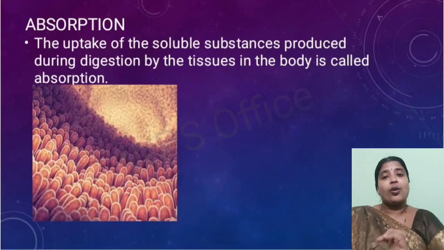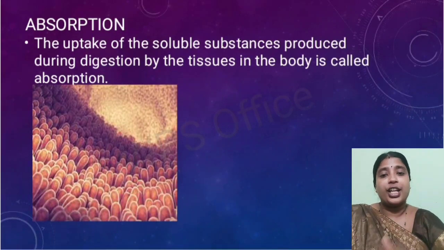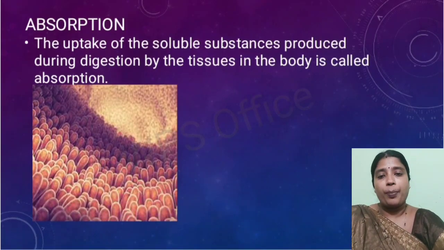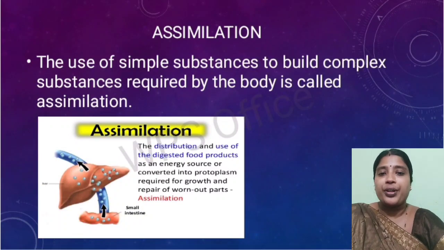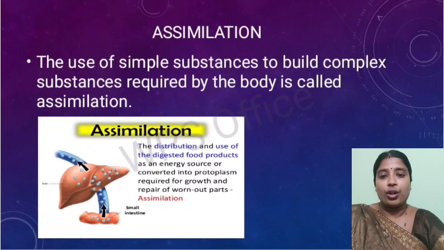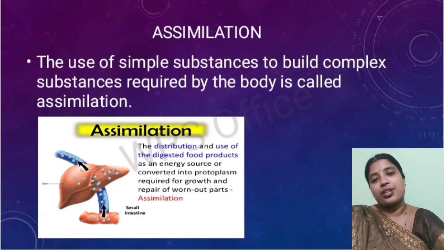So now these absorbed nutrients need to be sent to the different parts of our body. Yes, through blood vessels and all. It mixes with the blood, and then from the blood it is transferred into different parts. So the process of distributing these substances all over the body, for the growth and development of our body and also for repairing worn out tissues, is known as assimilation.